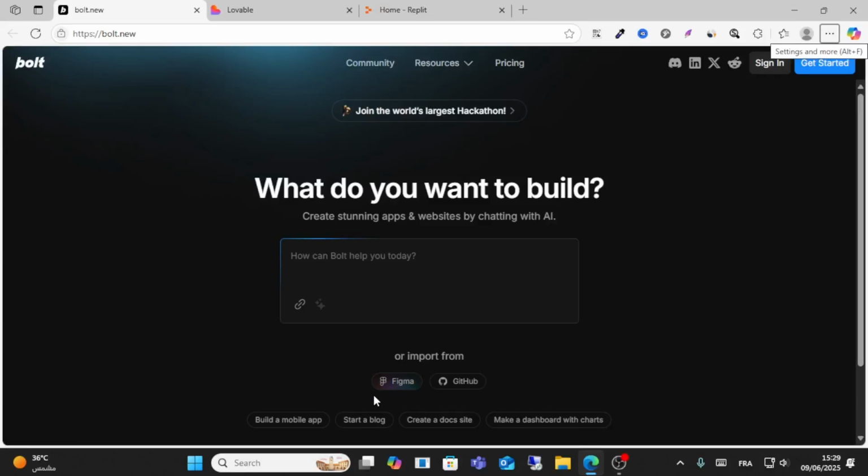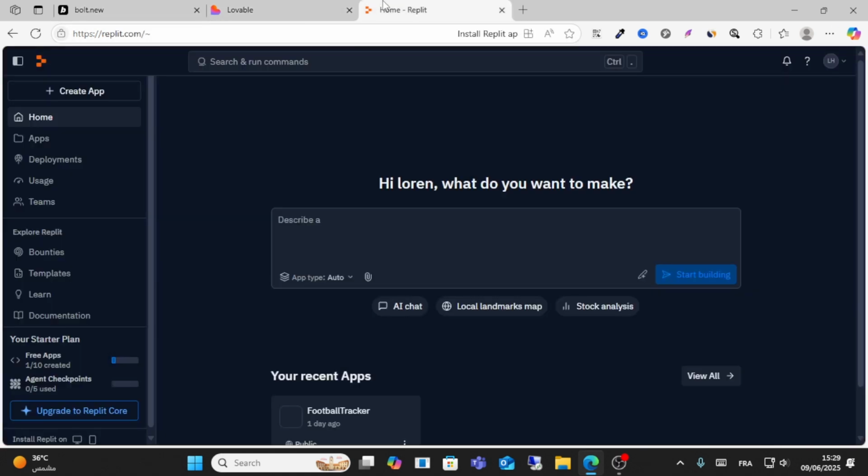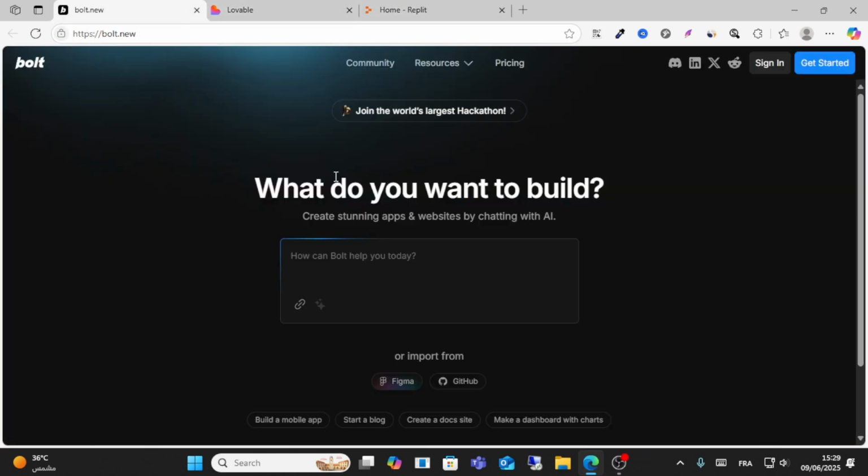Today friends, we'll do a comparison between three AI tools: Bolt, Lovable, and Replit. So guys, we know the best tools. Let's get started with Bolt.